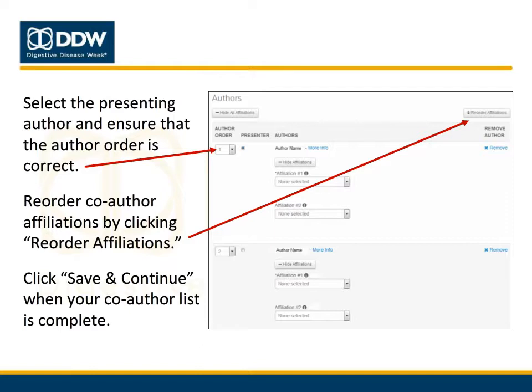If you need to reorder the author list, use the drop-down menus to select the correct author order and then click Update Author Order. You may also reorder the author affiliations by clicking on the Reorder Affiliations button in the top right corner of the page. After you've listed all co-authors in the correct order, click Save and Continue to move on to the final step of the abstract submission process.